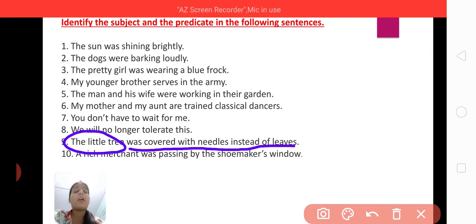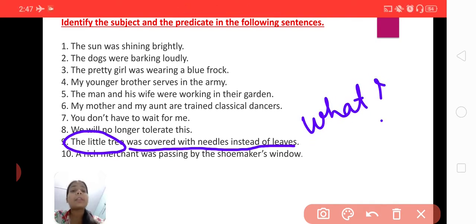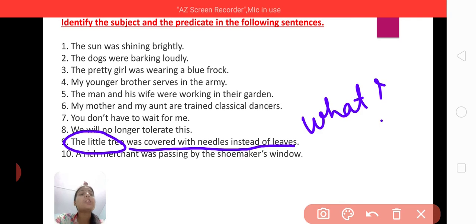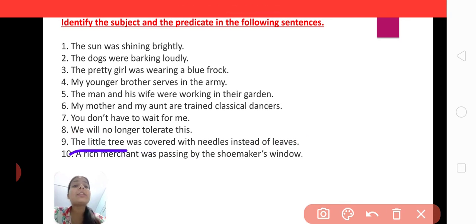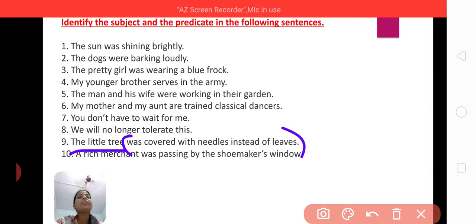Okay, so if you ask a question, what was covered with needles instead of leaves, what is the answer to that question? Yes, the little tree. So the little tree is the subject, whereas was covered with needles instead of leaves is called the predicate.